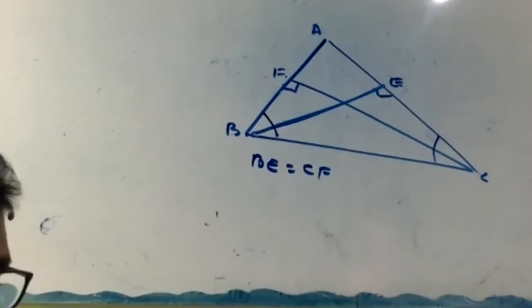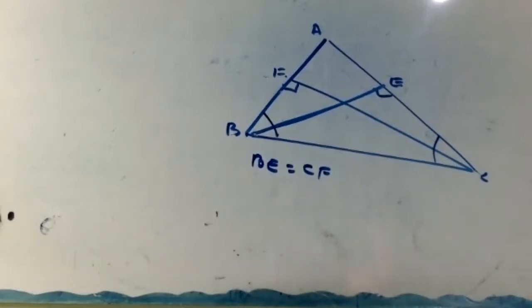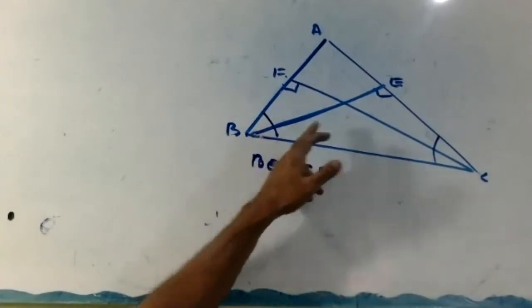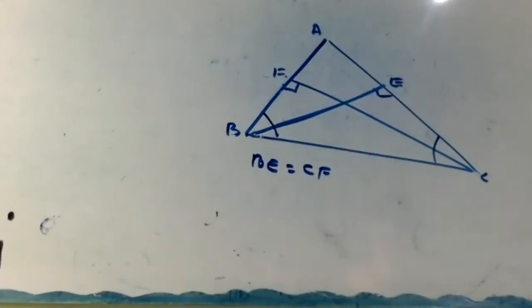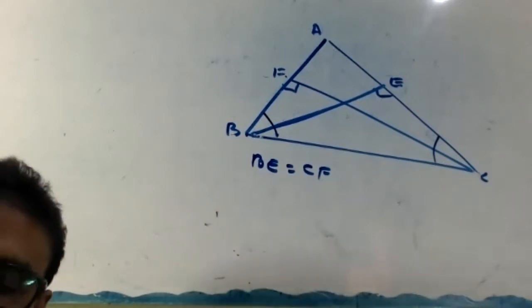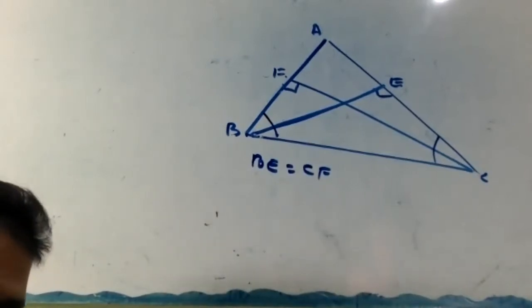Okay. So what will you do now? In triangles BFC and CEB, F equal to E, 90 degrees, given. B equal to C. Reason what? AB equal to AC, angles opposite equal sides are equal. BC common. Therefore, these triangles are congruent by AAS. Hence, BE equal to CF, by CPCT. Okay. Clear or not? Write fast.